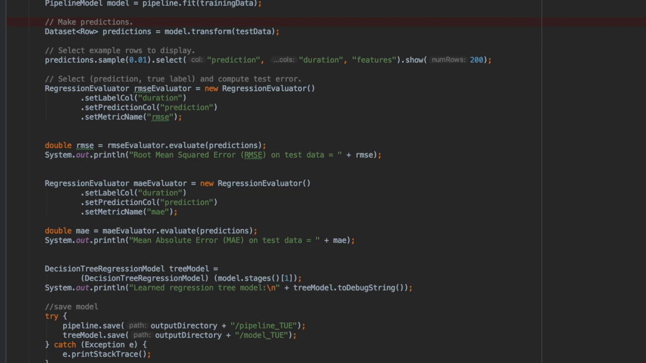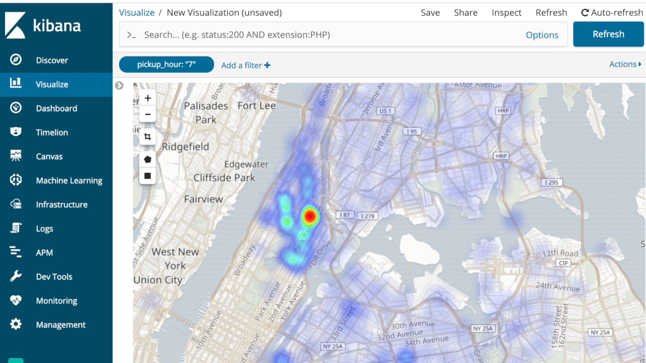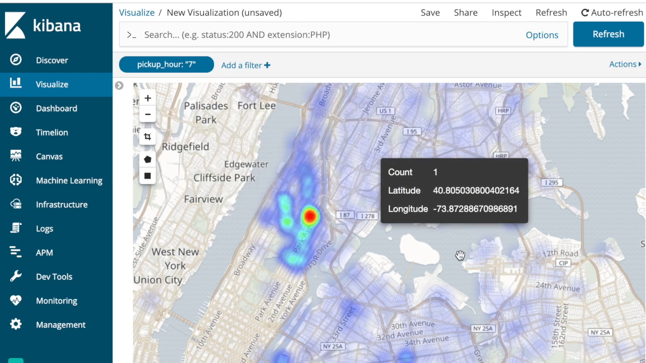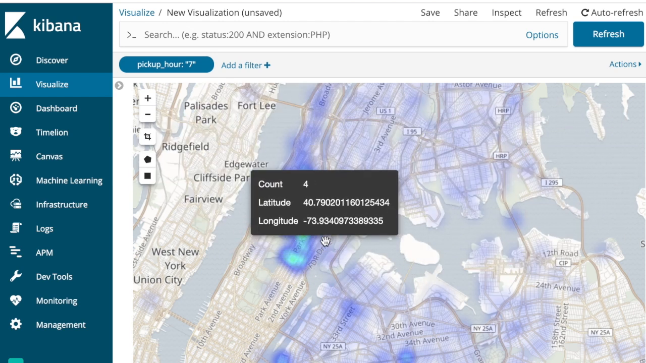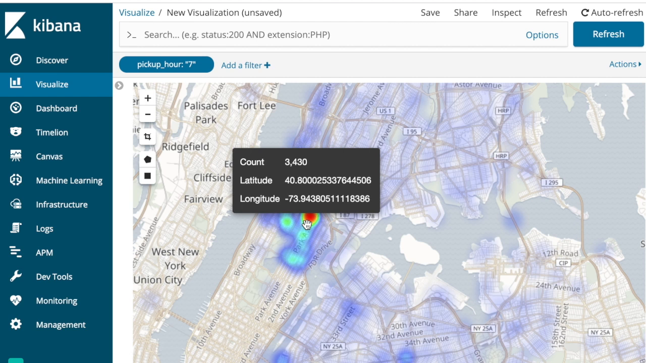Let's move on to a visualization. This is a visualization in Kibana. You can see I have a filter here, pickup hour equals 7. This map shows the density of pickup activities across space at 7 o'clock in New York City. Different colors represent different densities.